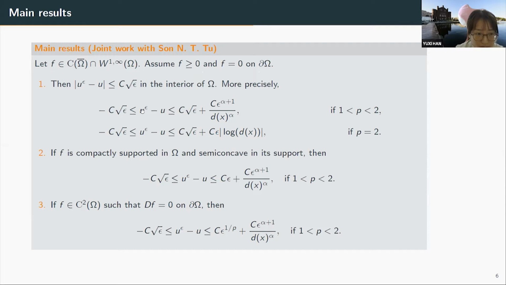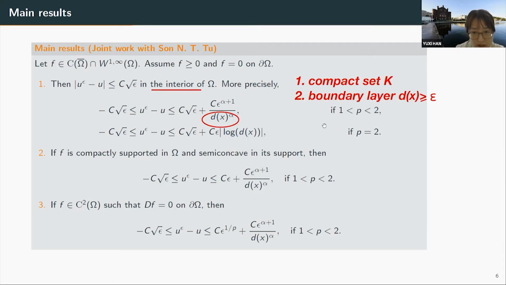we can bound U epsilon minus U below by negative C times square root of epsilon, and the upper bound is some constant C times square root of epsilon plus the term which corresponds to the blowing up behavior of U epsilon near the boundary. And for P equal to 2, instead of epsilon to the alpha plus 1 over D to the alpha, we have epsilon times the absolute value of natural log of D, which corresponds to U epsilon blowing up near the boundary. And for this, we can consider 2 examples.